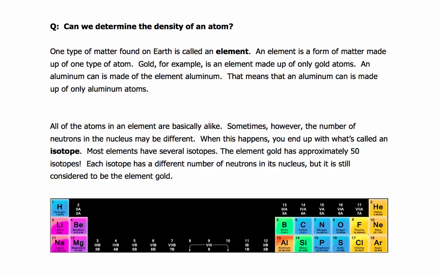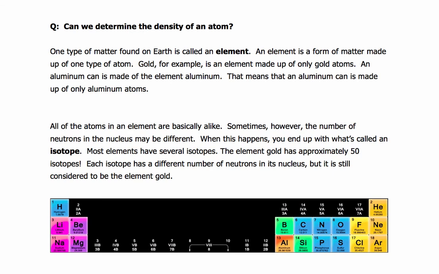So we are thinking about the density of an atom, and we're thinking about the mass of an atom. And how can we even know what the mass of an atom is when it's so tiny? How can we measure it? How can we measure its volume? So we have a couple paragraphs here. I'm trusting that you've read them already. So I'll go ahead and read them, and then we'll mark them, and we'll talk about this a little bit.